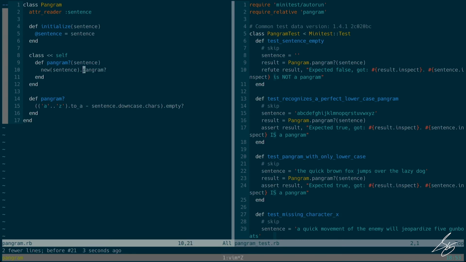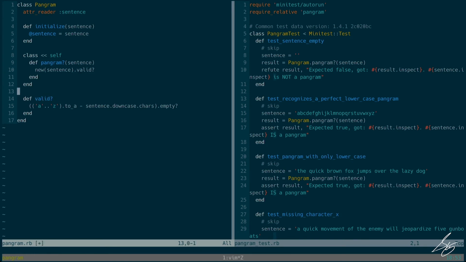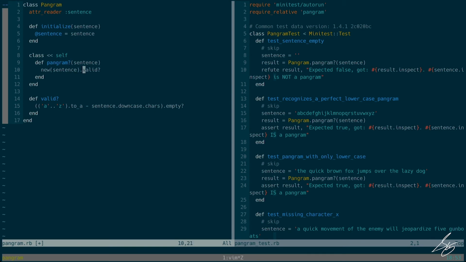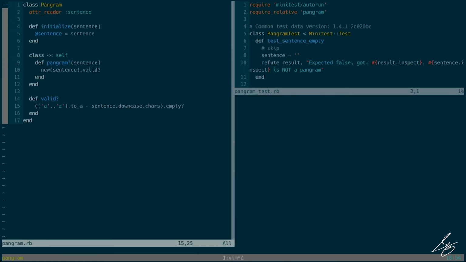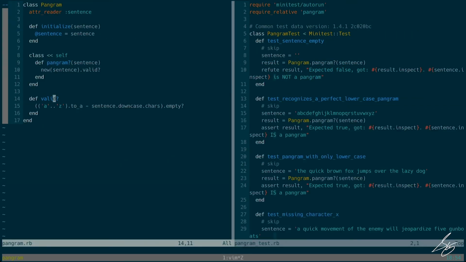All right away, I see that this is not really what I would call this. I think I really want to call this valid A. And so that breaks my normal convention of a class level convenience method calling an instance method of the same name. But I think it's a little bit more explicit that what I'm asking here, is this a pangram, is I create a new instance and I ask, is this valid? That makes a lot more sense to me. Cool. Okay. And so what does it mean for it to be valid?